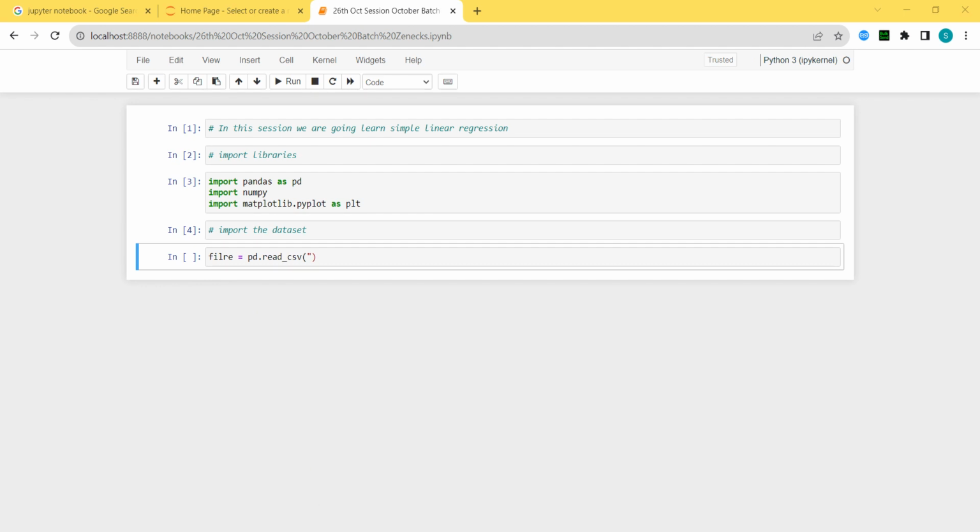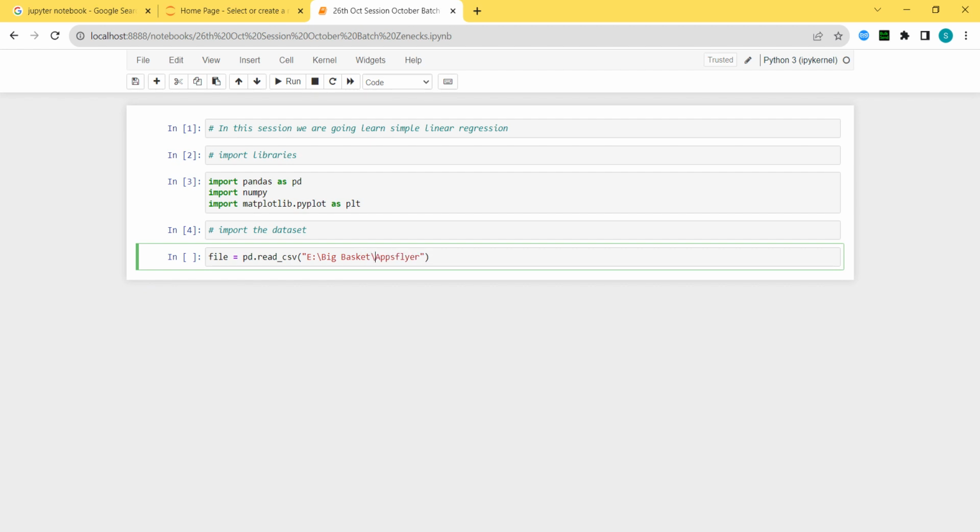I will just copy the path for this particular file. Carefully see, I'm going to copy the path. I've pasted the path over here, and you can see instead of forward slash, there are backslashes. Please see very carefully. Whenever you copy paste your path, you have to erase and give the normal slash, otherwise it will give an error.